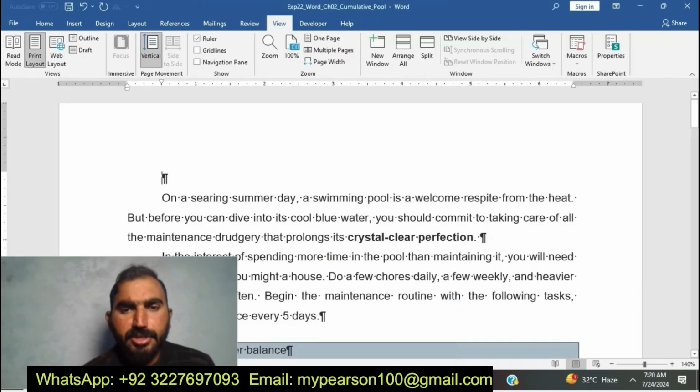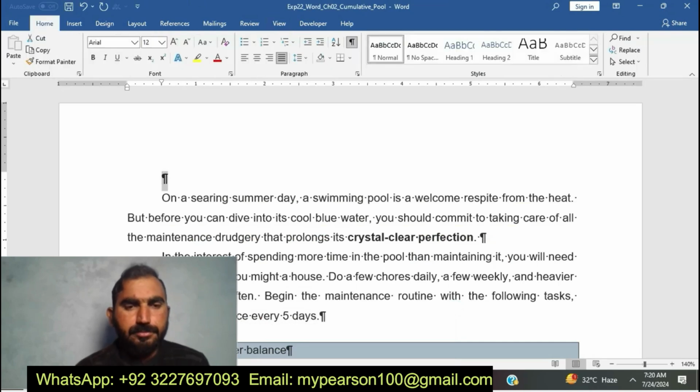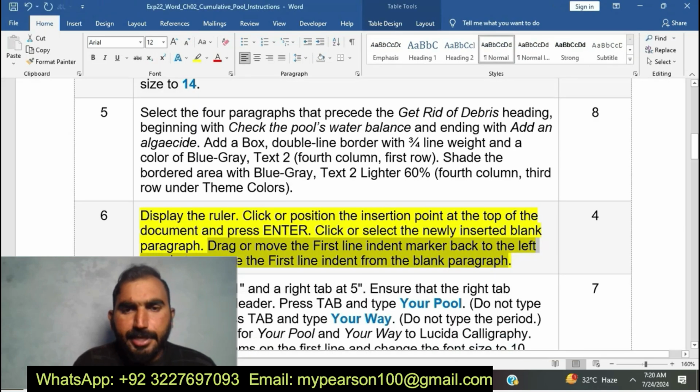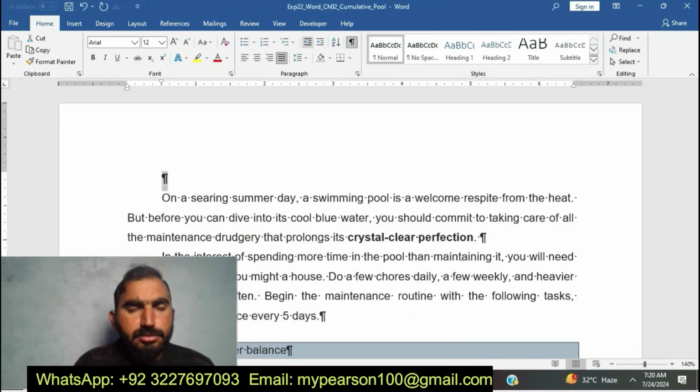Okay, drag or move the first line indent marker back of the left of the first. You can see here I am going to do the EXP22 Word Chapter 2 Cumulative Pool.